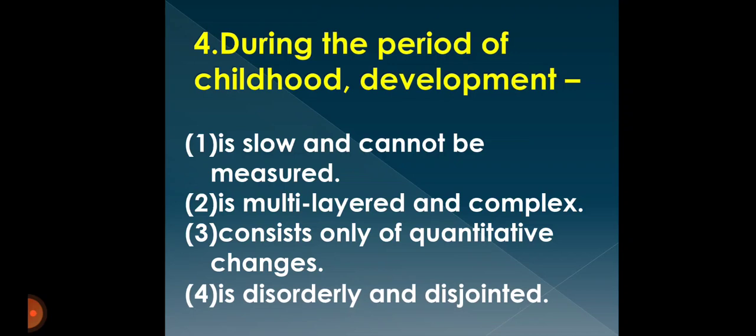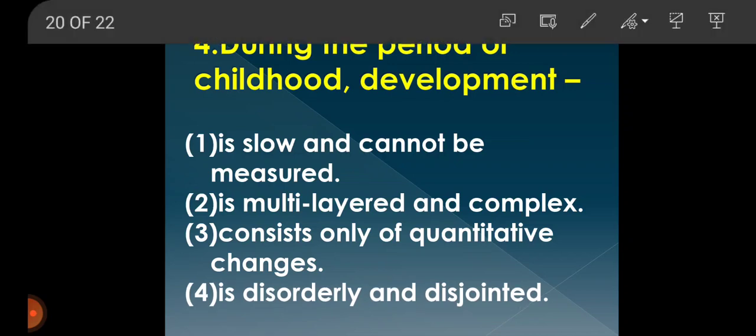So to understand this question, first, the period of childhood, that is 6 to 12 years, that is middle childhood, we can say. Here the development is multi-layered and it is complex. Answer is option 2.